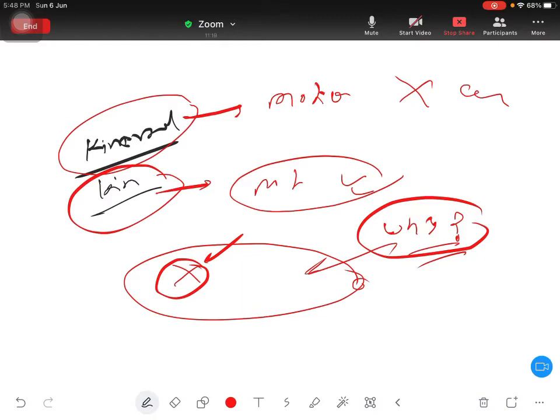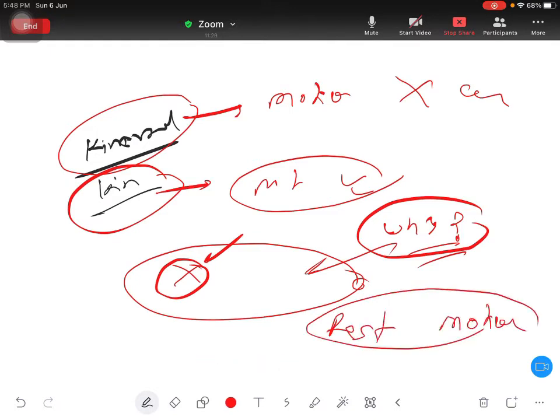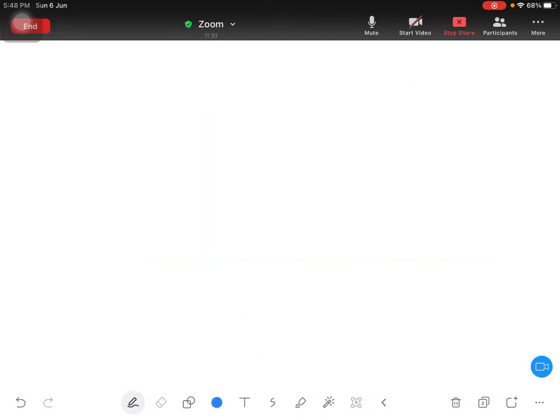Okay, so now first of all we will understand what is the meaning of rest and what is the meaning of motion. We have two words, one word is called rest, one word is called motion. So let's understand what is called rest. See, right now if I ask, are you in rest or in motion? What is your answer? You are in rest.